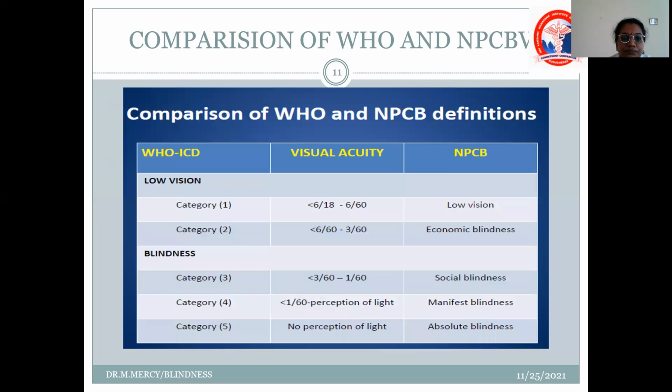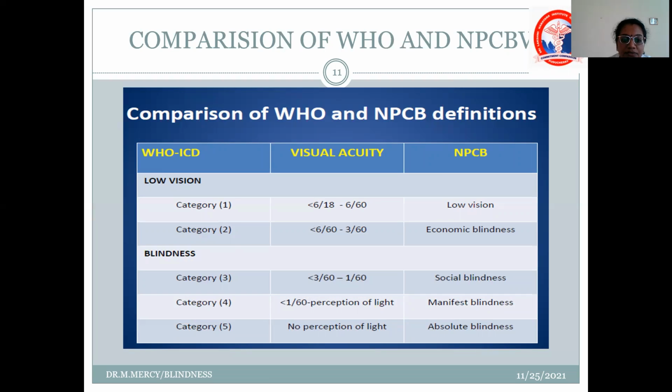What is the comparison of the WHO and the National Program for Control of Blindness definitions? In low vision, as per category 1, the visual acuity is less than 6/18 to 6/60, which is denoted as low vision, whereas category 2 is less than 6/60 to 3/60, which is economic blindness.